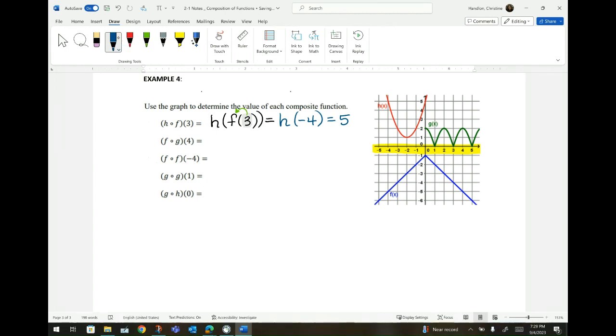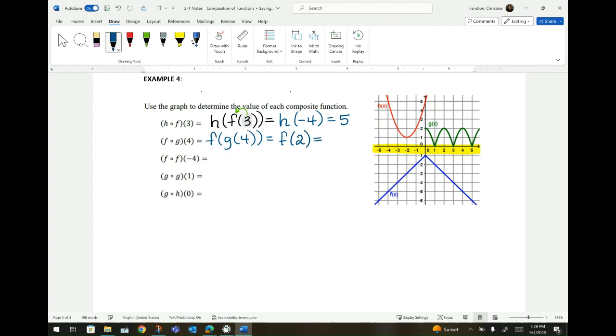Okay, let's do this. So f of g of 4. So start at 4, and I have to go to the g function. The g function is the green, so 1, 2, I had to go up 2 units. Notice you're either going up or down. That's all you're doing, okay? So I went up 2 units.